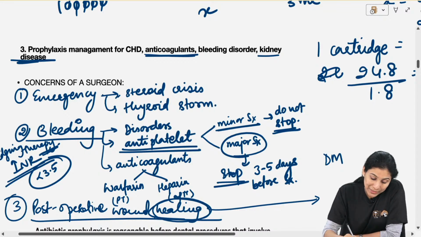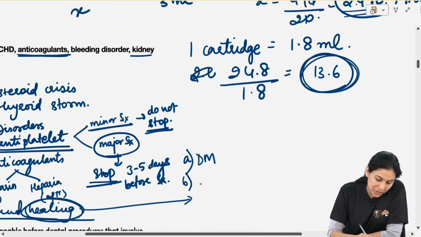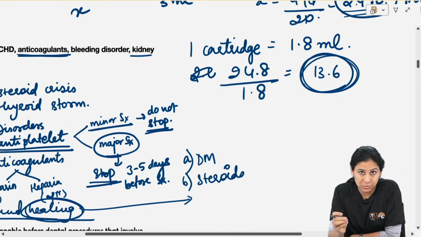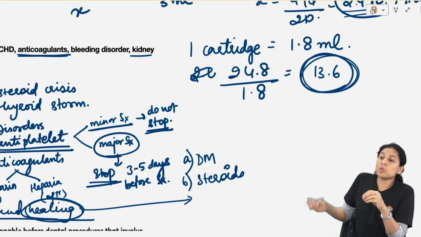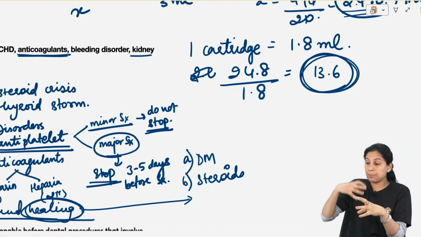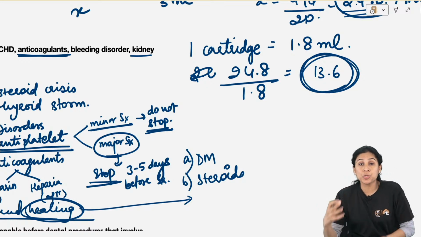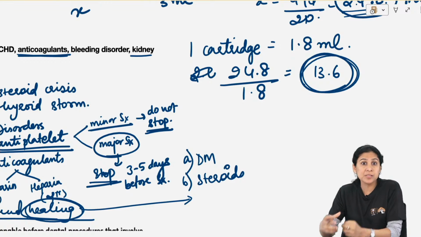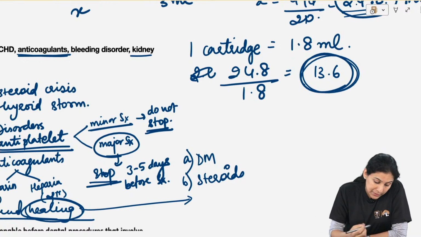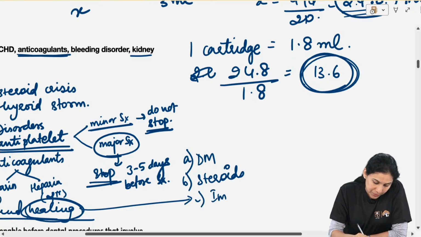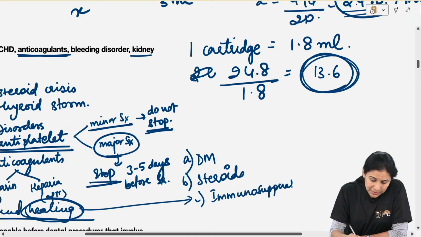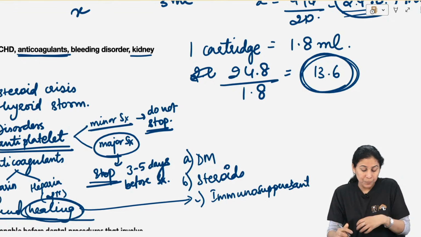So patient who is diabetic, patient who is on chronic steroids, because we know that steroids cause immunosuppression. Immunosuppression means his immunity is not able to tackle the post-operative wound, the post-operative infection, and there can be post-operative wound dehiscence, sepsis, so many things. Third thing, if a patient is on immunosuppressants, there's a whole list of these things. I'm just giving you a superficial review.